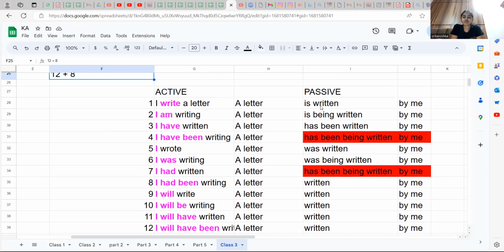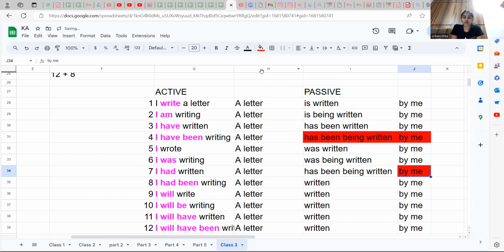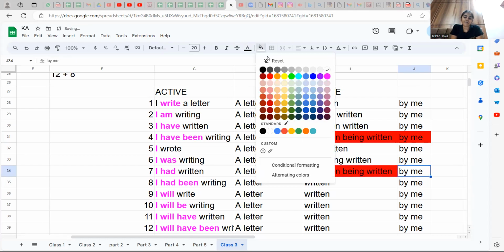Now look at this. Present is written, past is was written. What is going to be future? Will written. One second. Has been written is going to be had been written. Whatever you said is right, I did not reflect it there. Had been written. Has been being written has to be had been being written, which we are not going to use.